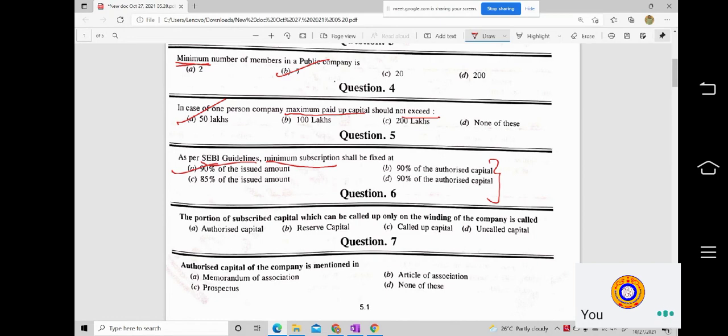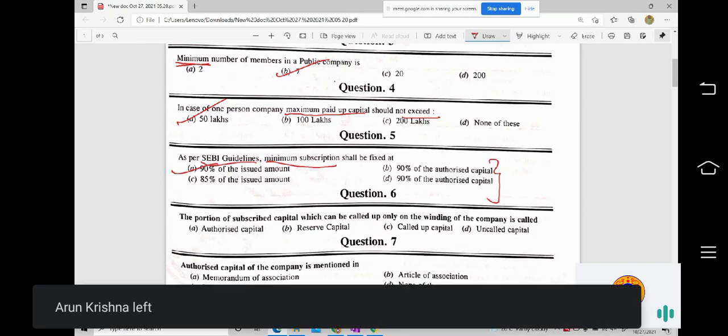If public have subscribed 90 percentage, which is declared as a minimum percentage of subscription, then obviously we can say the company should have received minimum 90% of the issued amount. So the minimum subscription is based on the issued capital only. Am I making it clear to you all?